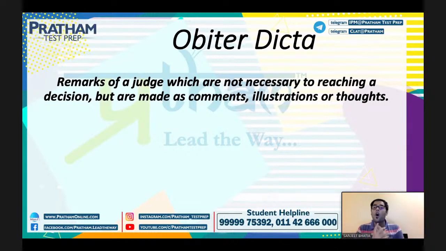So they all come under the category of obiter dicta. A very simple thing to realize is that these are just remarks. These are not decisions. These might not lead the judge to the decision, but these are sheer remarks that are being given in the courtroom. So they come under the category of obiter dicta.